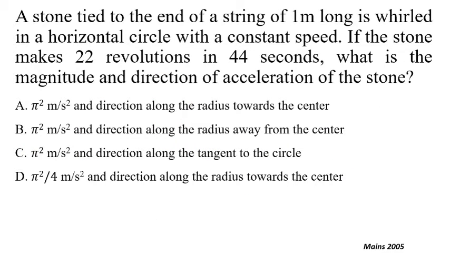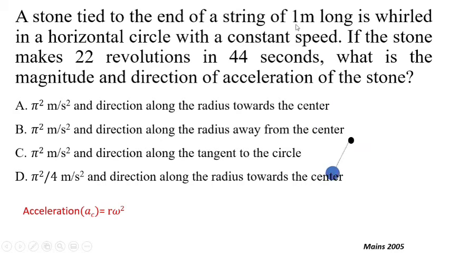Next problem: a stone tied to the end of a string of 1 meter length is whirled in a horizontal circle with constant speed. So the radius is given and constant speed, that is uniform circular motion, is given. If the stone makes 22 revolutions in 44 seconds, so total theta is also given, and time for that theta is also given. What is the magnitude and direction of the acceleration of the stone? In case of uniform circular motion, you know that the direction of acceleration is always towards the center. We only need to find out the magnitude of the acceleration, that is r omega square.